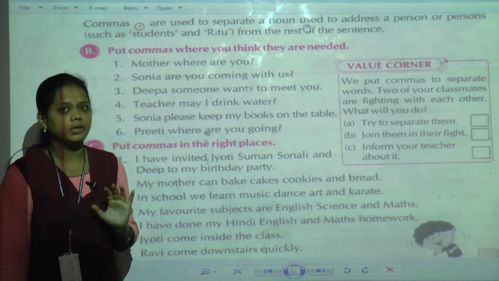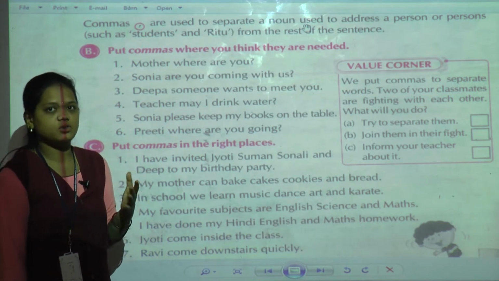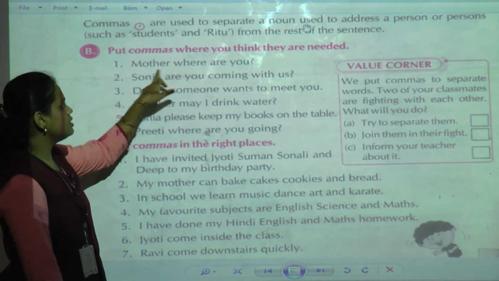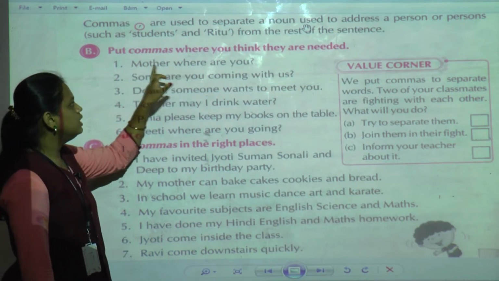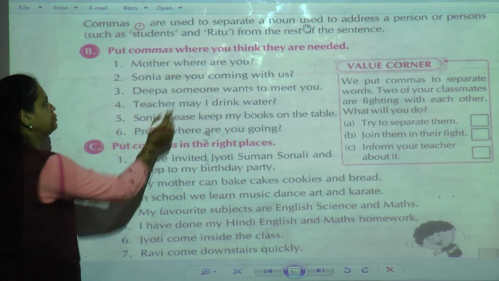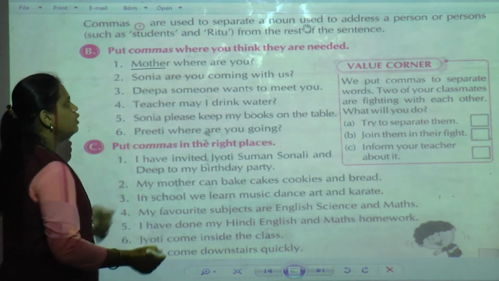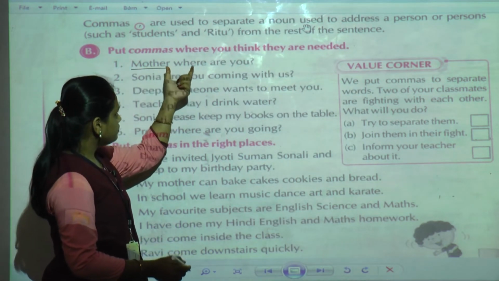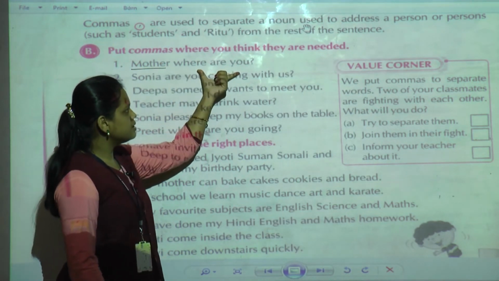If we are not finding our mother, at that time we can ask, mother, where are you? Now here the noun is what? Mother. So this noun we have to separate from the rest of the sentence.